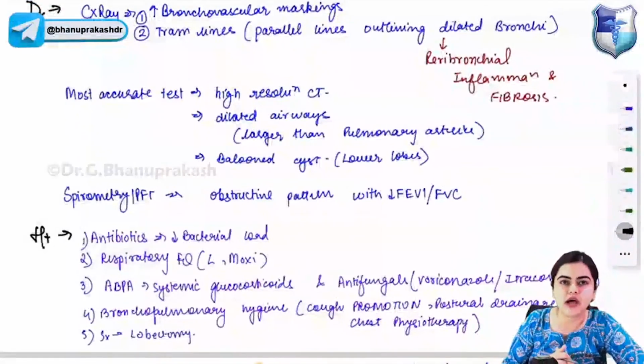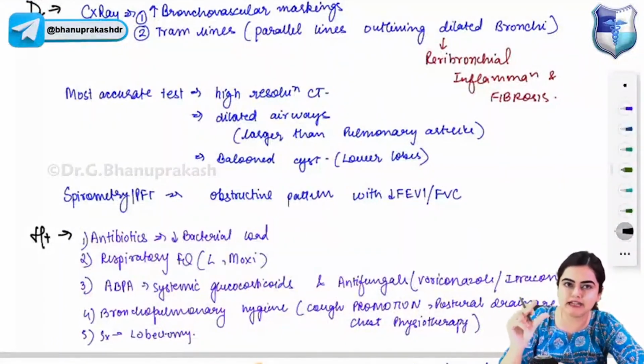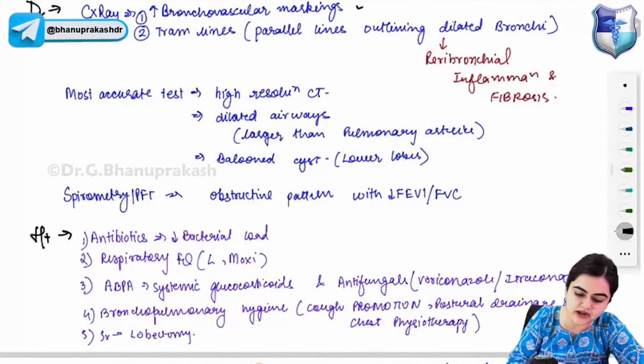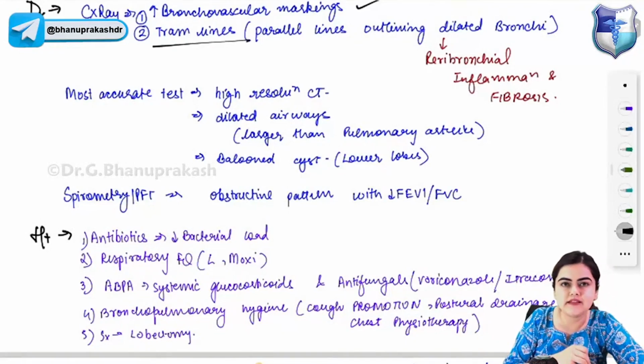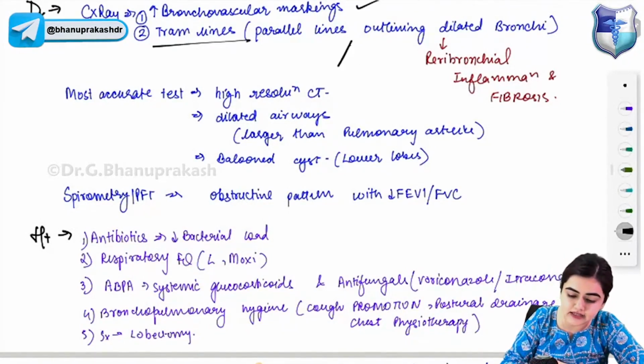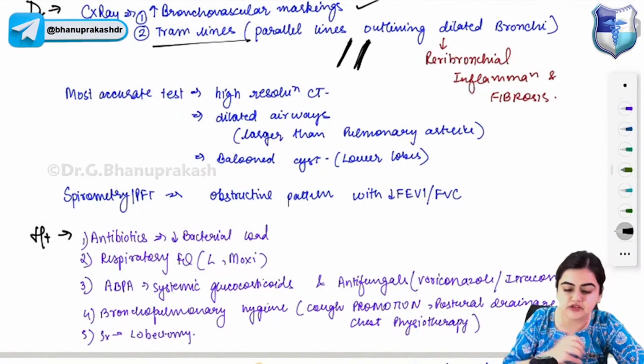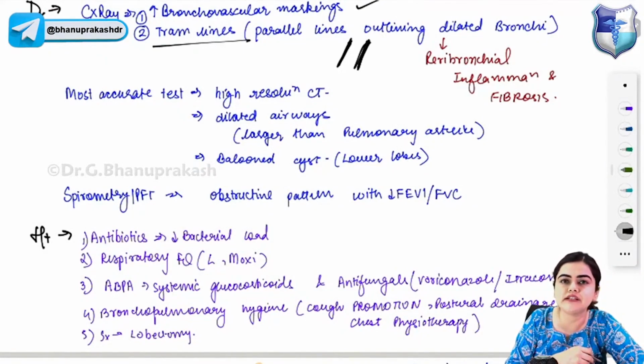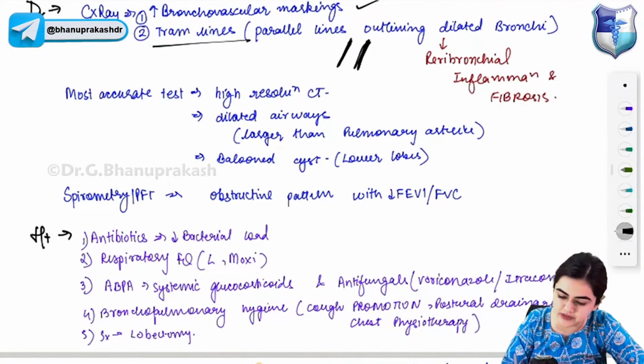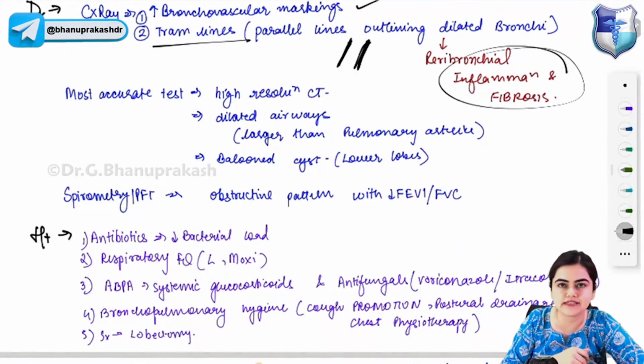Now coming to the diagnosis part. Since the bronchi are dilated in bronchiectasis, the bronchovascular markings will increase. Tram lines will be seen. Tram lines are parallel lines, and they represent the dilated bronchi. Why do the bronchial walls appear thickened? Because there is a lot of peribronchial inflammation and fibrosis happening in bronchiectasis. So tram lines are due to dilated bronchi associated with peribronchial inflammation and fibrosis.